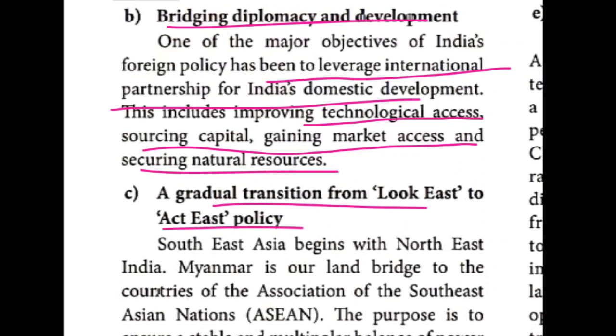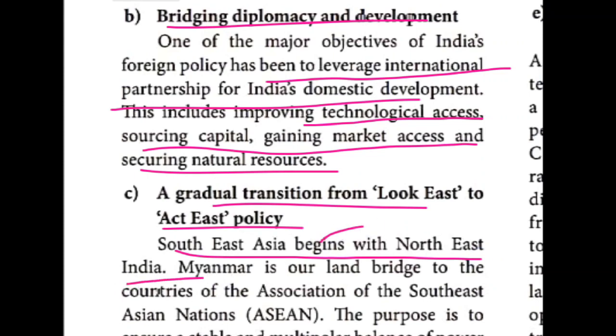Then under the heading of that C, Southeast Asia. Southeast Asia starts with Northeast India.